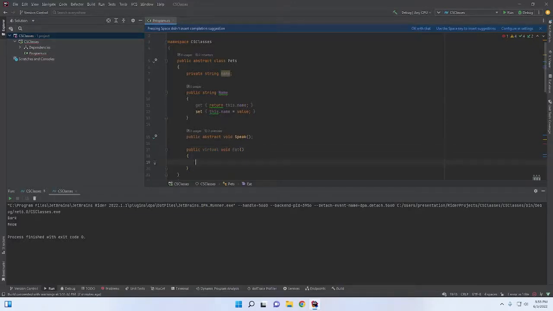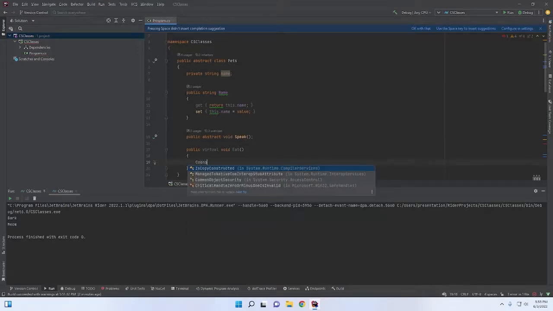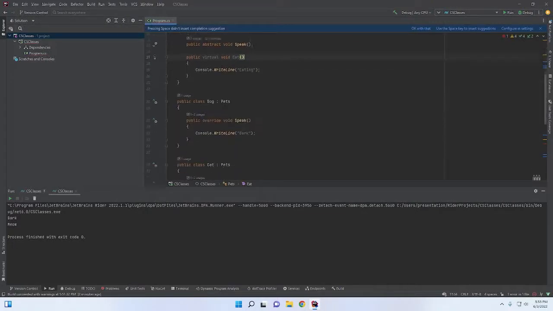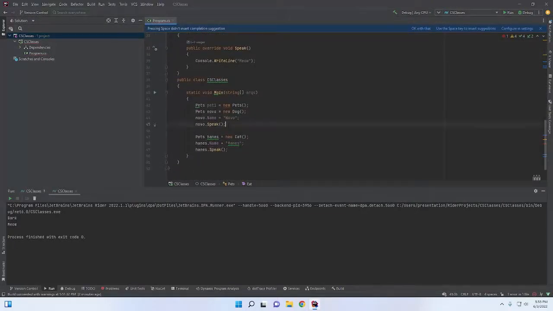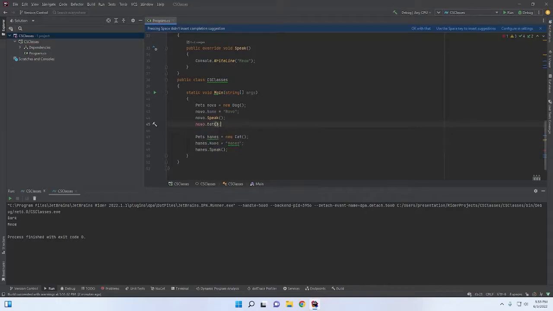And this would be some type here that we'll just say console.writeLine eating. And now we can have Novo speak. Oops, let me go ahead and get rid of this line. And then we can have Novo eat. And we can have Haynes eat.